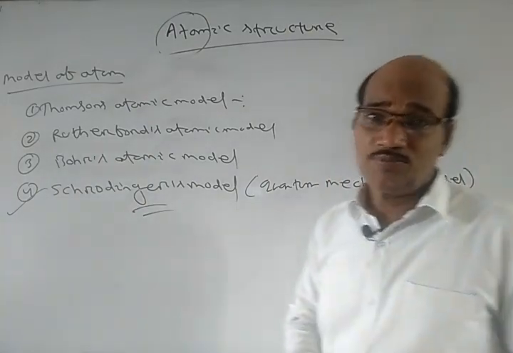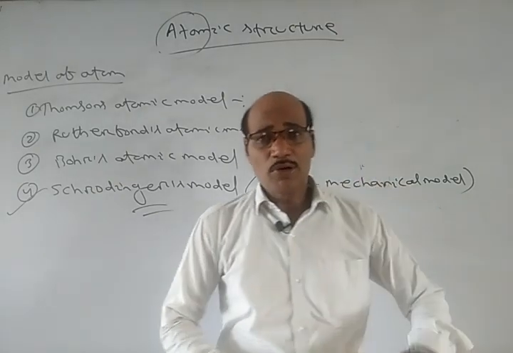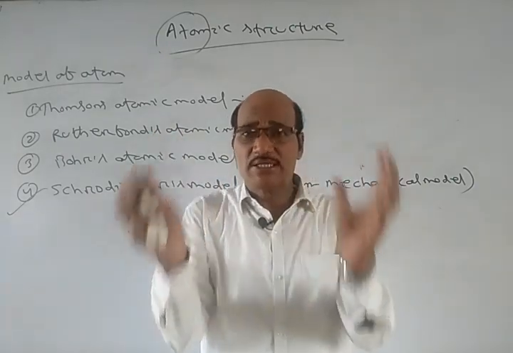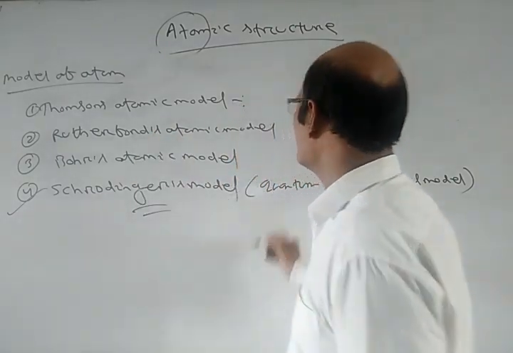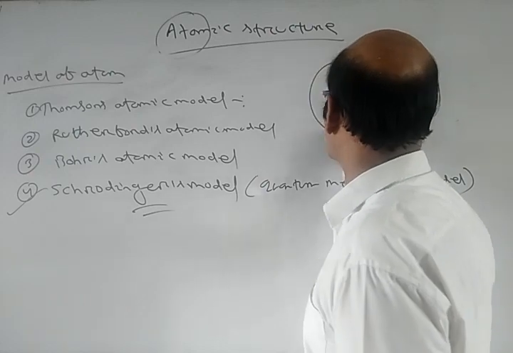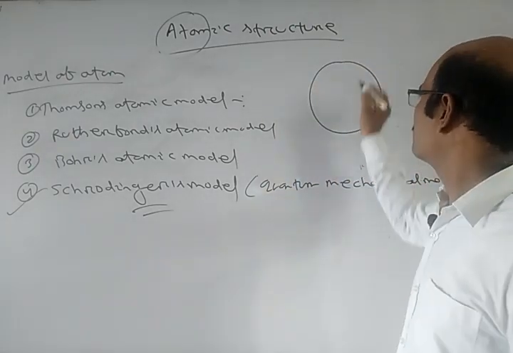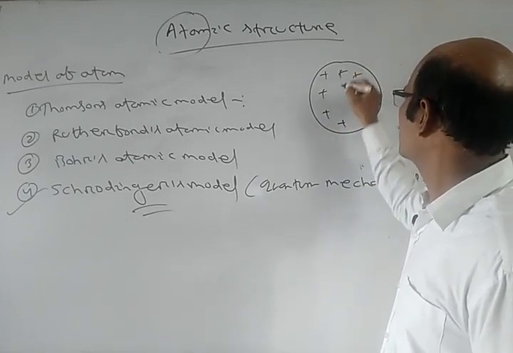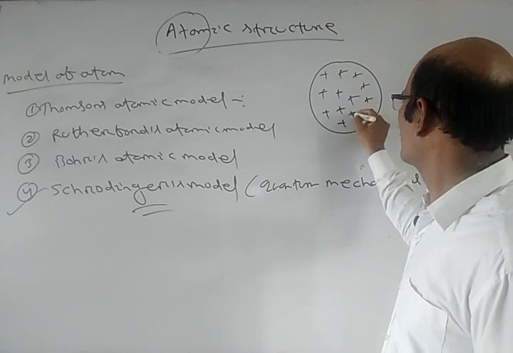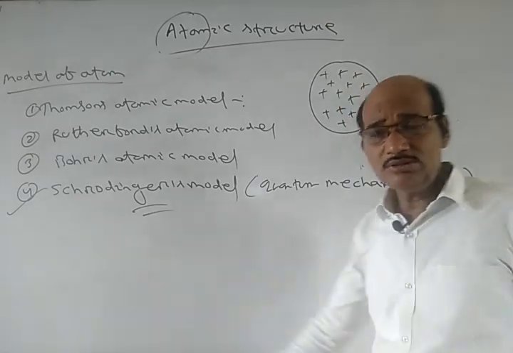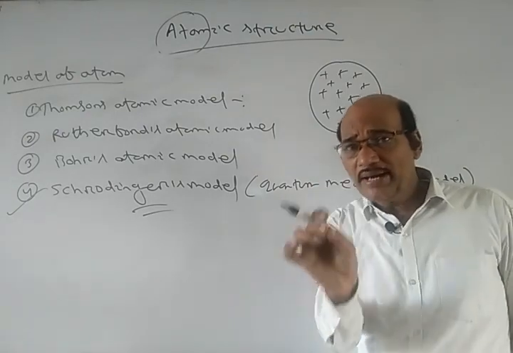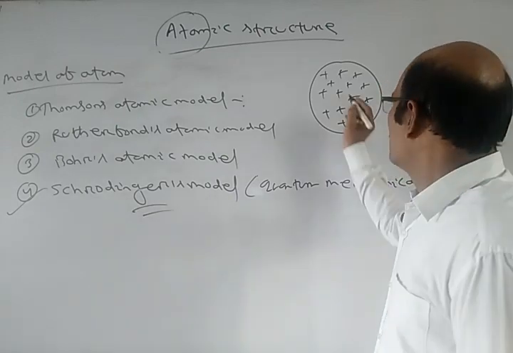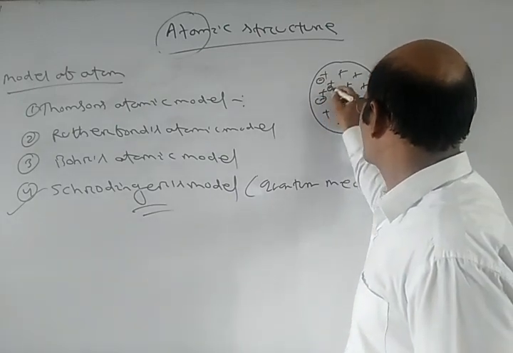Now Thomson's atomic model. According to Thomson, an atom consists of a sphere of positive charges, a sphere containing the positive charges, in which the electrons are embedded like plums in a pudding. So here the negative charges are attached.